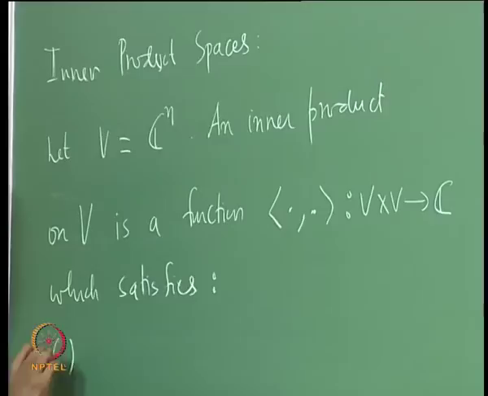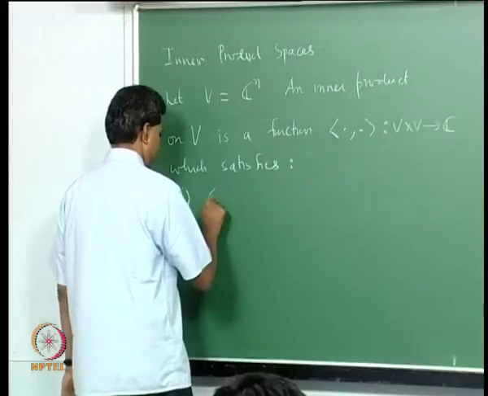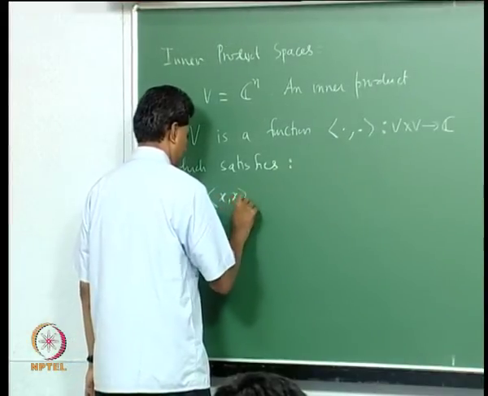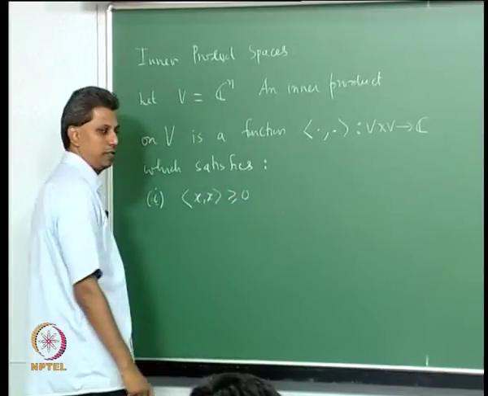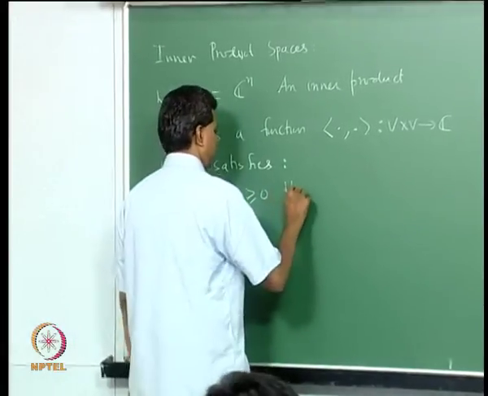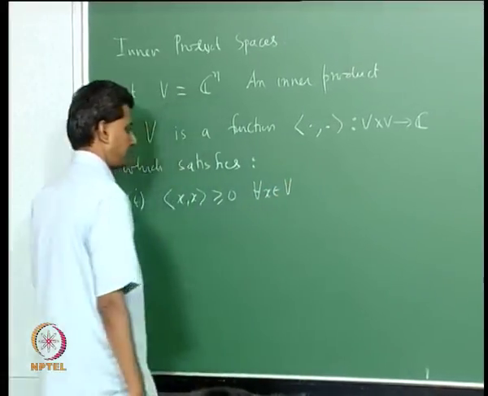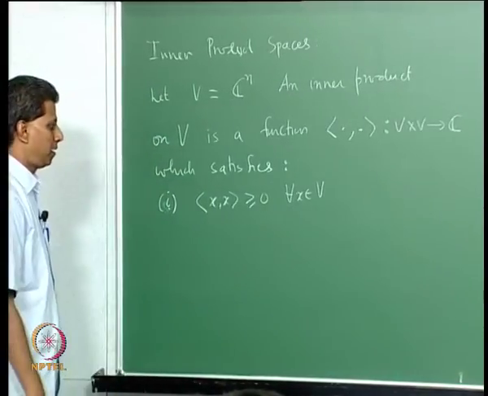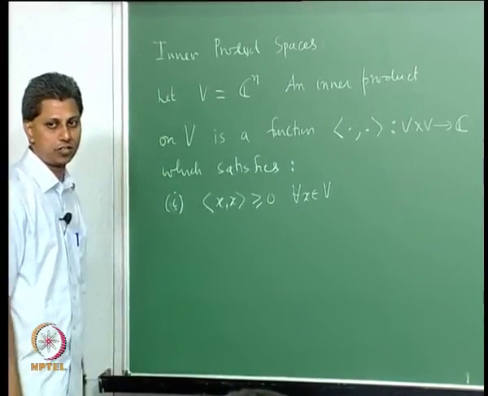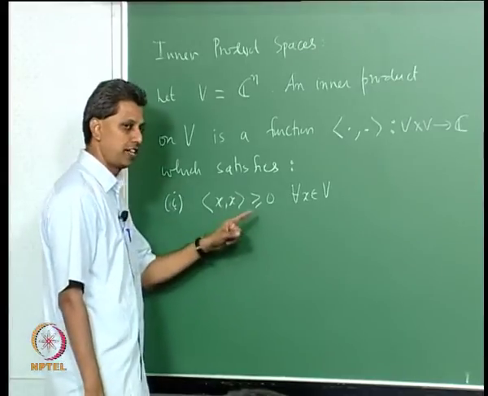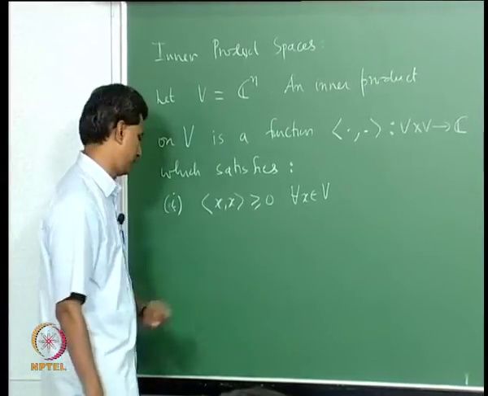First condition, I will call it 1, 2, 3, etc. First condition is inner product of x comma x must be non-negative for all x in V. The inner product of x with itself must be a non-negative real number. That is the first condition.